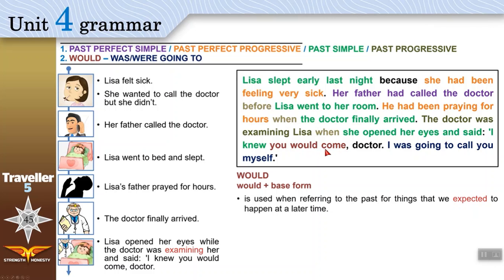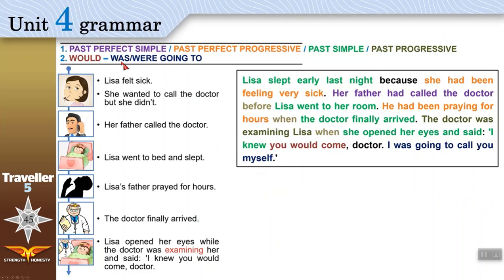You would come, that means I expected you to come. If you expect something to happen, use would. Like when you say, I knew France would win the World Cup. This happened in the past, but before they won, I expected them to win. So I say, I knew, or I expected France would win the World Cup.